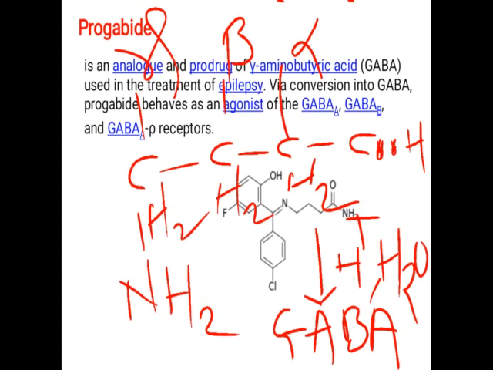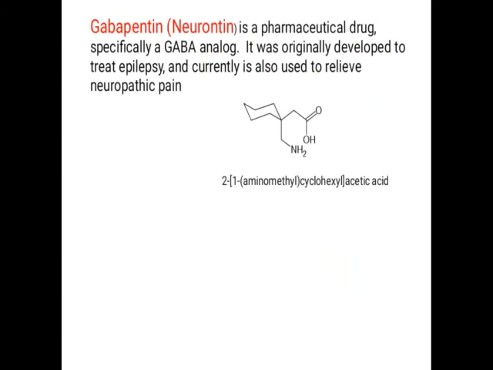So progabide, if in the exam they ask you to write about it, it is a prodrug. GABA does not have lipophilicity, it is hydrophilic, so it cannot cross the blood-brain barrier, and when it cannot cross, it is not useful. But when we give the drug as a prodrug which is lipophilic, it can cross the blood-brain barrier easily, and when it enters into the CNS, it will again undergo metabolism and give GABA in the presence of H plus and H2O, which will show the activity. So this is about the drug progabide.